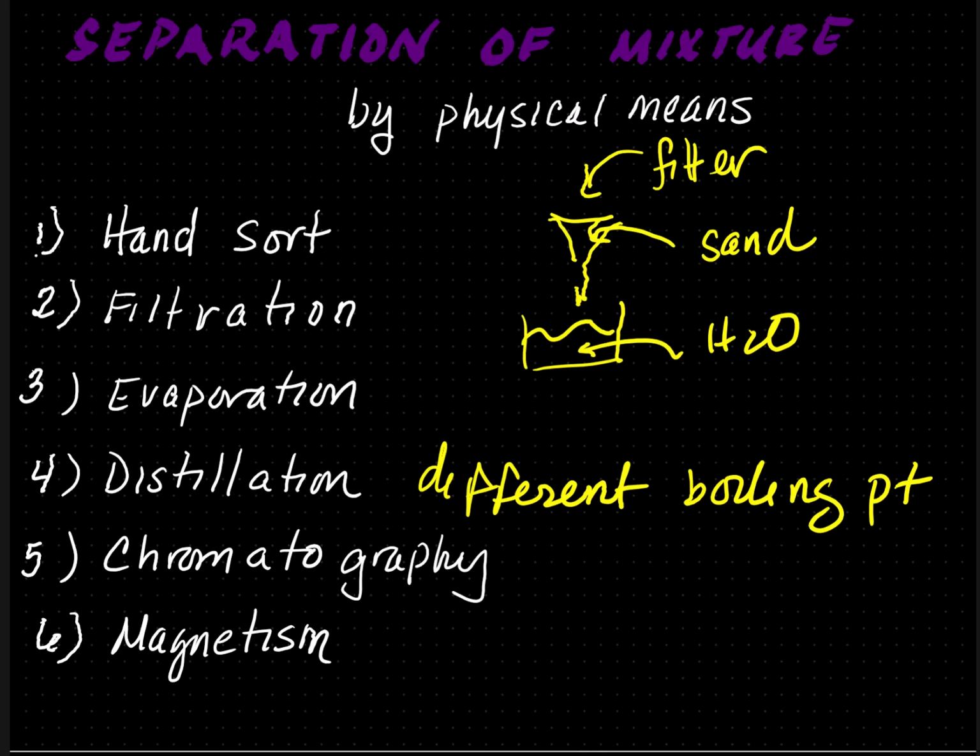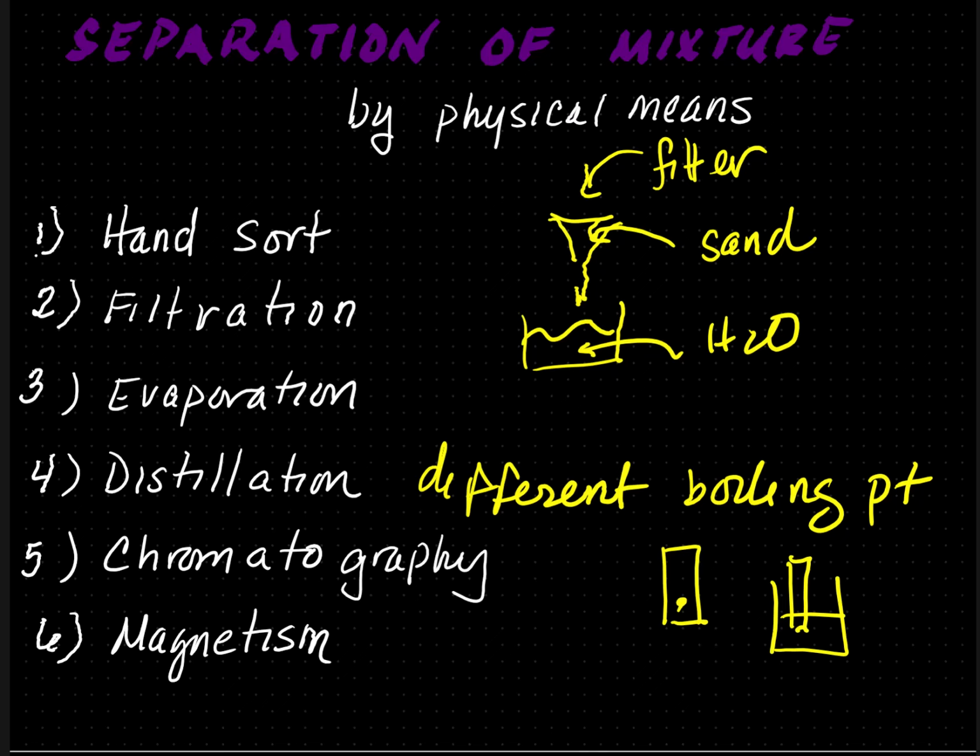Number 5 is chromatography. Chromatography can separate different mixtures by their mass. For example, a black pen is composed of different colors. So using a chromatography paper, you mark the bottom of the chromatography paper, insert it in a beaker of water or alcohol, depending on what base the pen is made up of. Place the filter paper in. The ink will separate into its different colors. The dye with the lowest mass will travel faster, and the dye with the heavier mass will stay below.